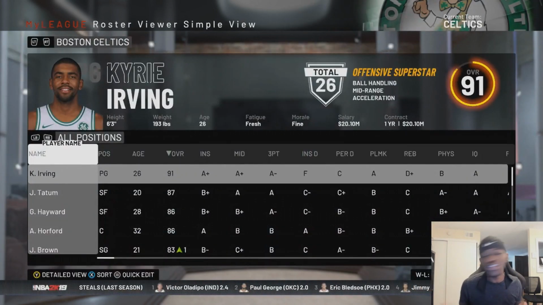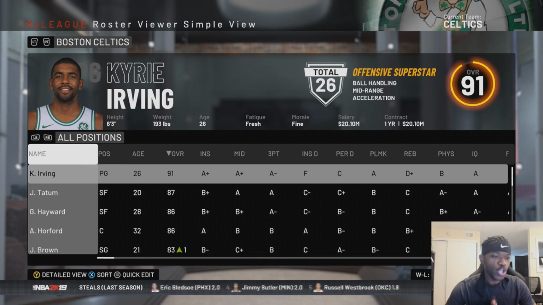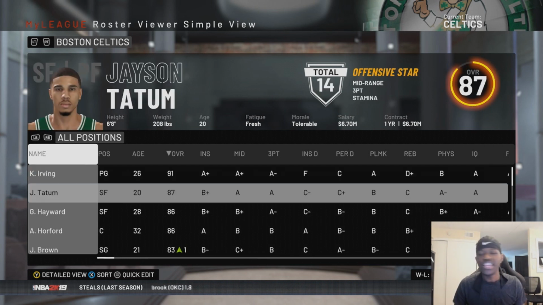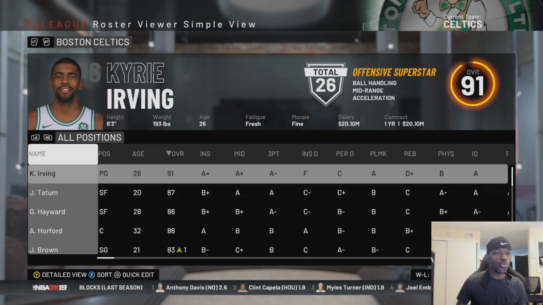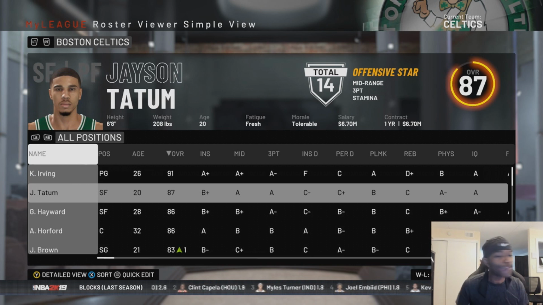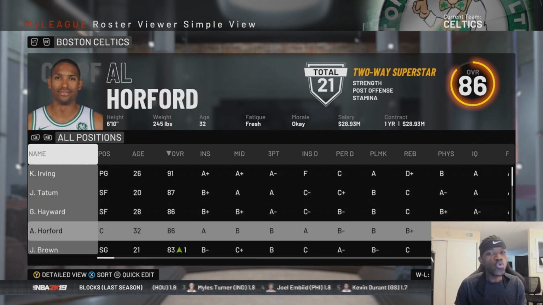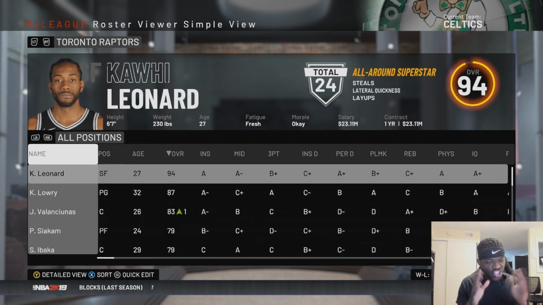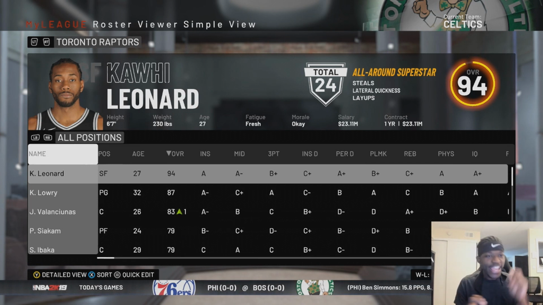And you probably ask yourself, how do you do this experiment, Kenny? How can we tell if the 2K developers actually hate the Boston Celtics? Well, what we're going to do, we're going to easily just simulate this year. Again, no injuries, no trades, no nothing. See what their record is, see how far they get into the playoffs, and so on and so forth. And then next year, we're going to trade this entire roster, Kyrie, Jason Tatum, Gordon Hayward, to the Raptors. Exchanging the rosters completely and see if that same Boston Celtic roster would have a better record if they were a part of a different team.